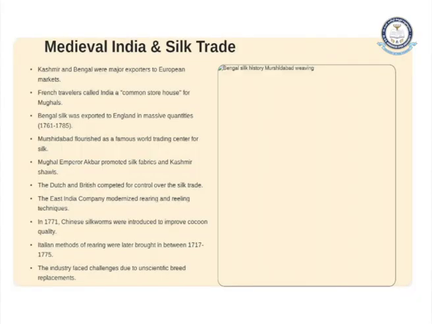The Mughal Emperor Akbar promoted silk fabrics and Kashmir shawls. The Dutch and the British competed for control over the silk trade. Then the East India Company modernized the reeling and rearing techniques. In 1771, Chinese silkworms were introduced to improve the cocoon quality.